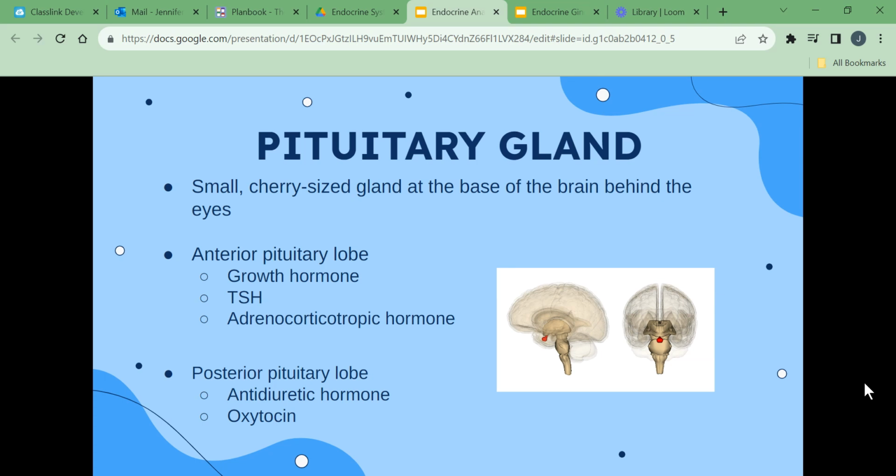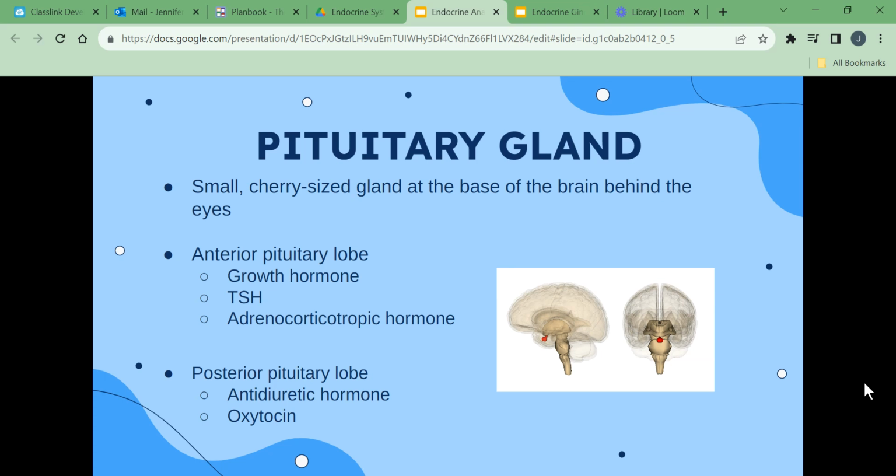The pituitary gland is a small, cherry-sized gland at the base of the brain behind the eyes. It is regulated by the hypothalamus. The pituitary gland controls many hormones that regulate growth, development, and the function of male and female reproductive systems. The anterior lobe of the pituitary gland also secretes several tropic hormones, or hormones that stimulate other endocrine glands.